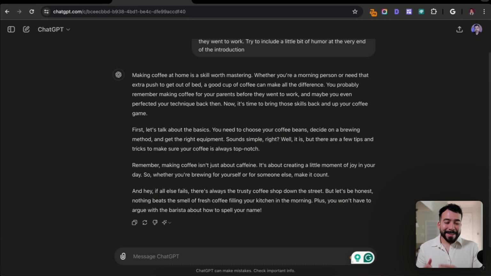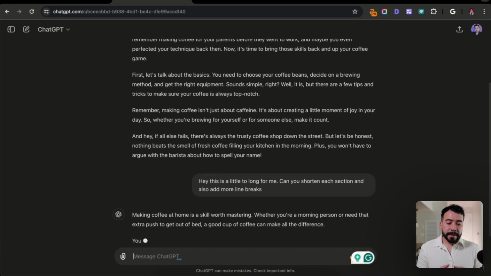So here, this is a really good example of why you need to fine tune the prompt, and you can continue to tweak this entire prompt here. So if I say I don't like something, I can say, hey, this is a little too long for me. Can you shorten each section and also add more line breaks? So you can continue fine tuning this and making it better.